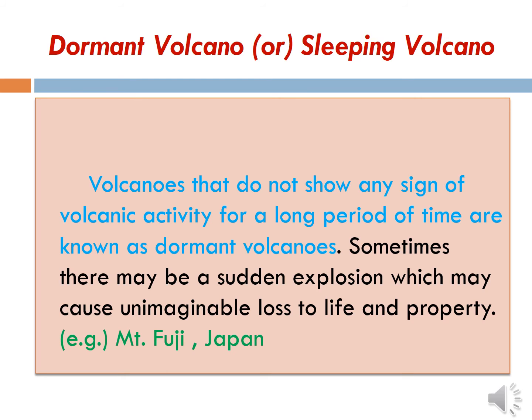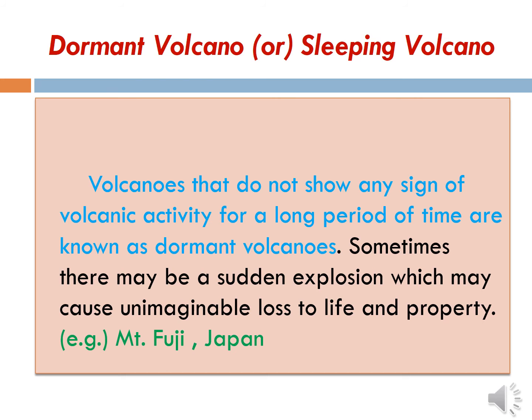That is example Mount Fuji in Japan. So in Japan, Mount Fuji is there. It is one of the dormant volcano which is called the sleeping volcano. It is sleeping, but we don't know when it will become an active volcano. But the loss will be very much.